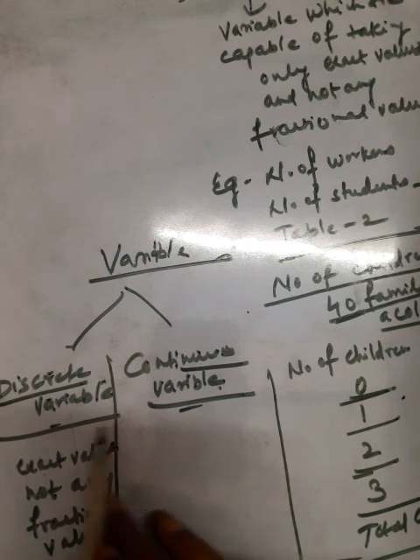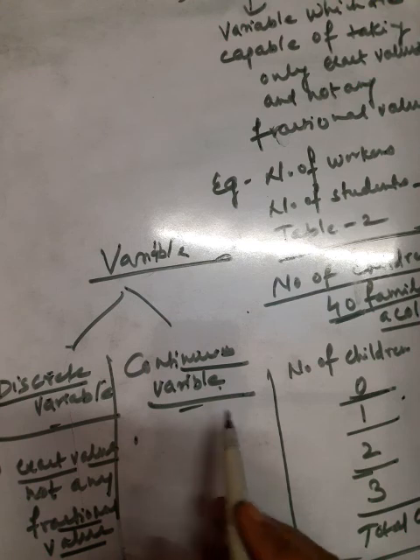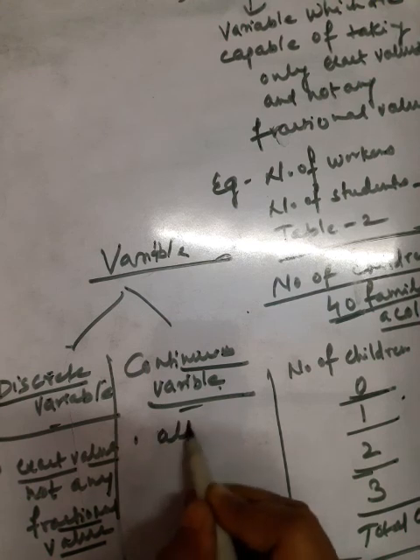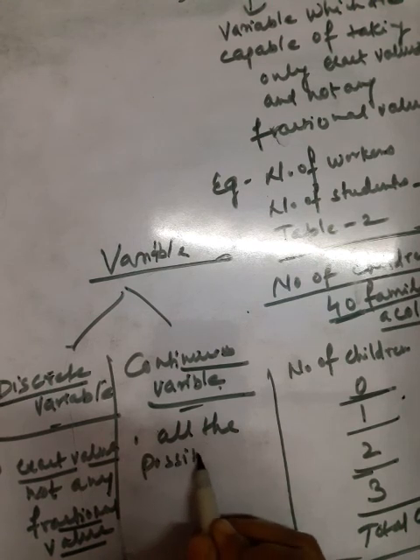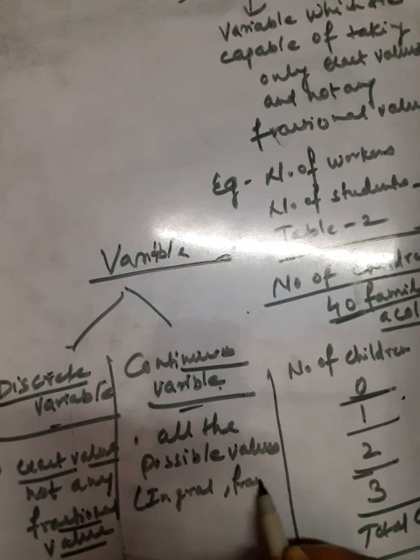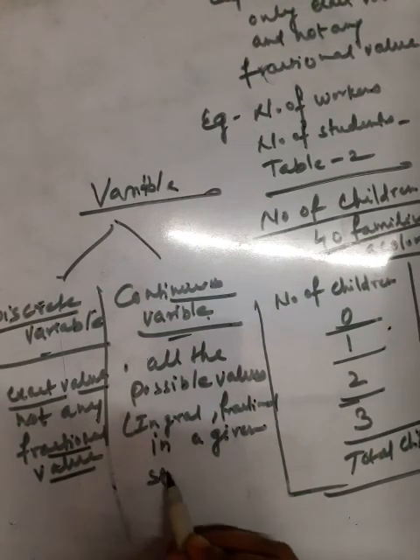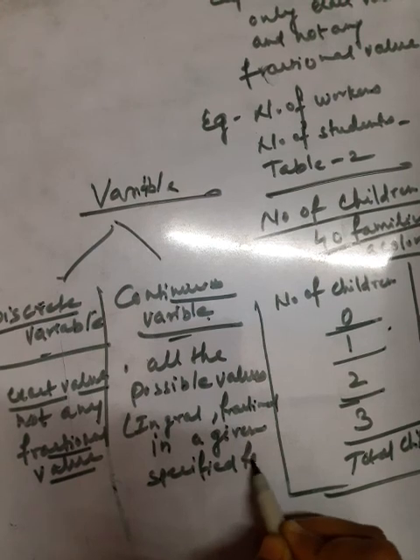Whereas a continuous variable is a variable which takes all the possible values, whether integral, fractional, etc., in a given specified range.